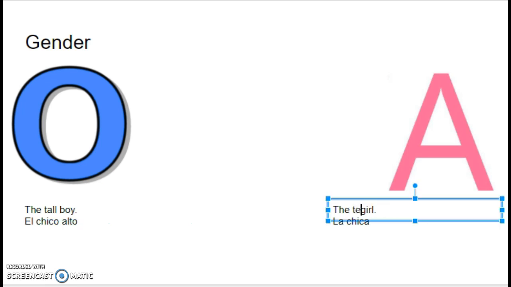Let's say this girl is also tall. However, we would not say la chica alto. We'd have to change it to la chica alta, for instance. So that's how gender affects adjectives. You'll have to change an O to an A when it wants to become feminine.